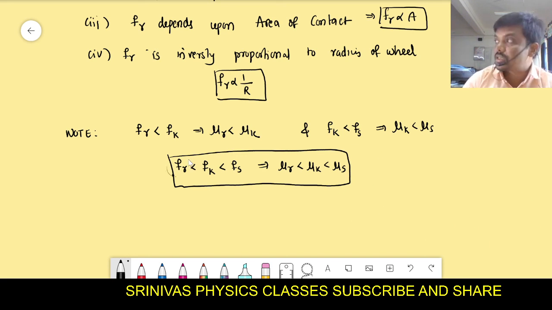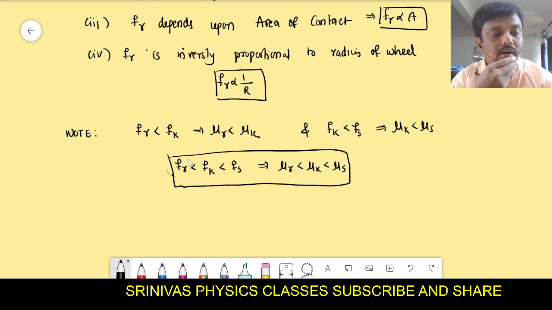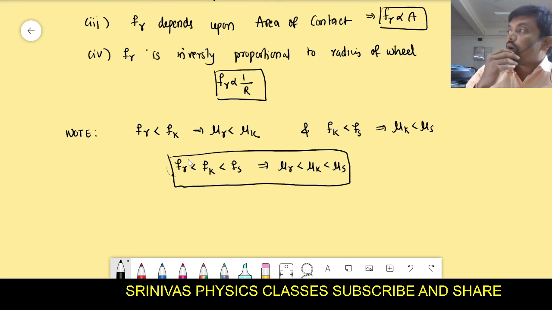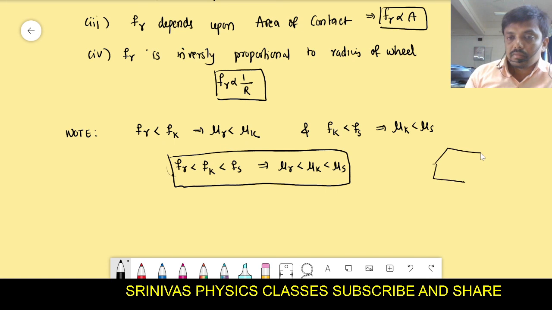Rolling friction is less. That's why this is the major important factor in making the wheels of a vehicle. Why are wheels of a vehicle made in circle shape, right? Because they are rolling, and their area of contact is less when they are made in circle shape. Why are they not made like this?